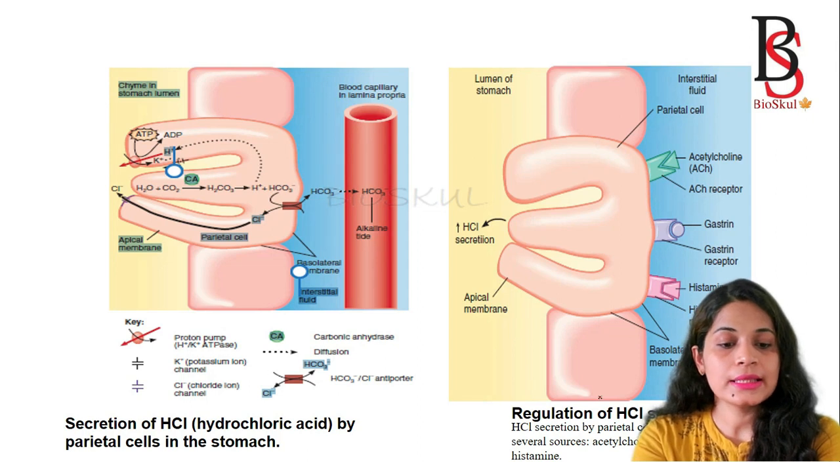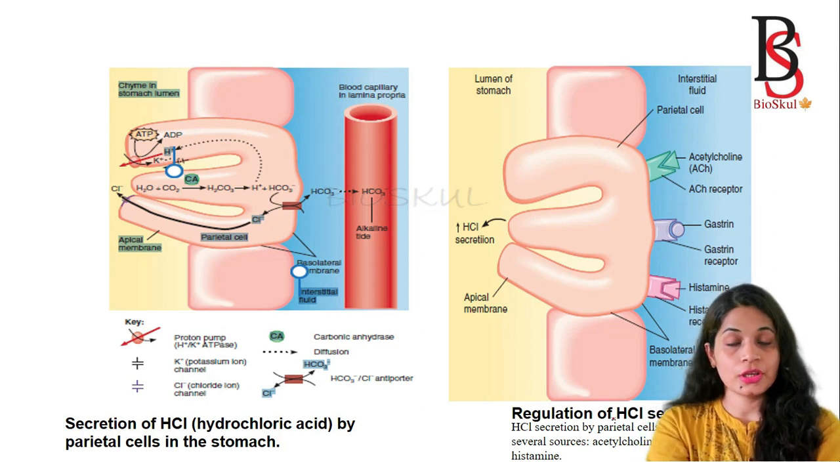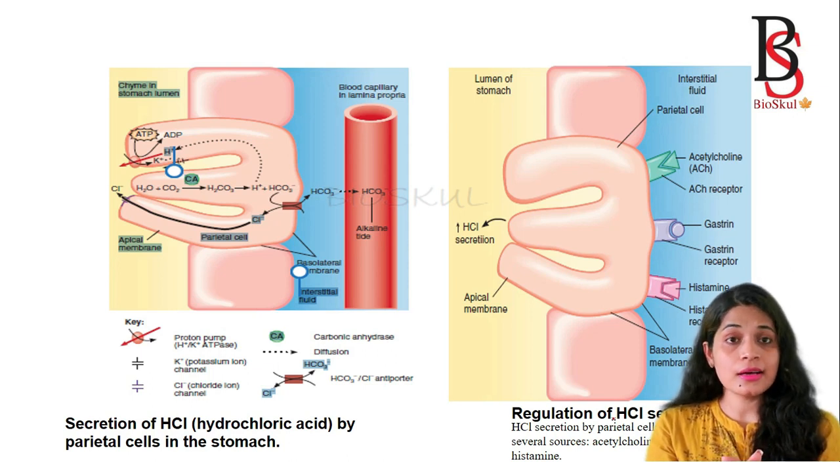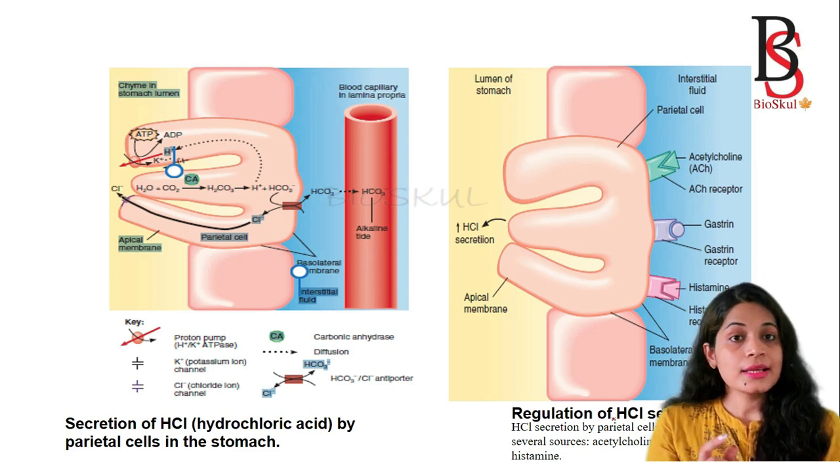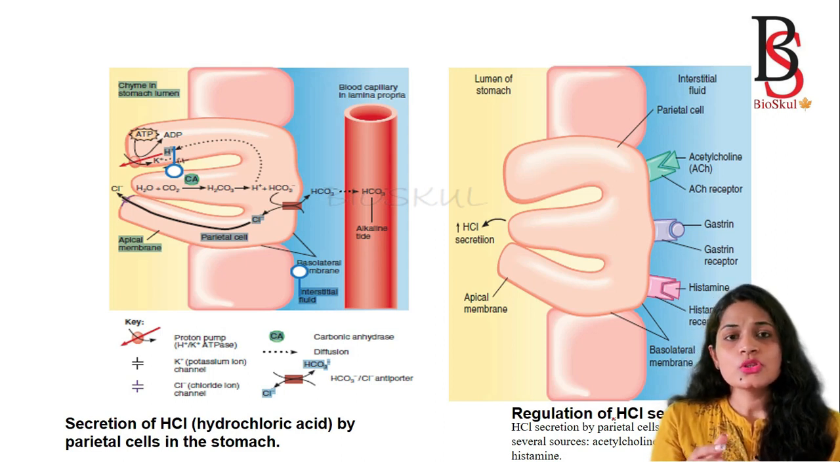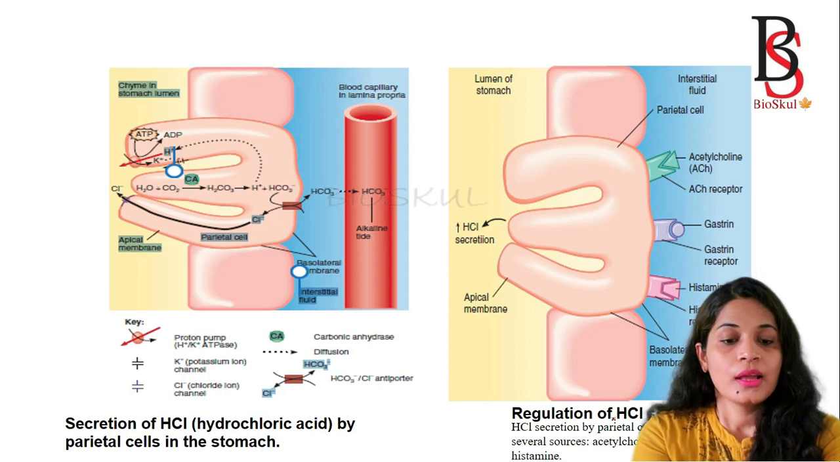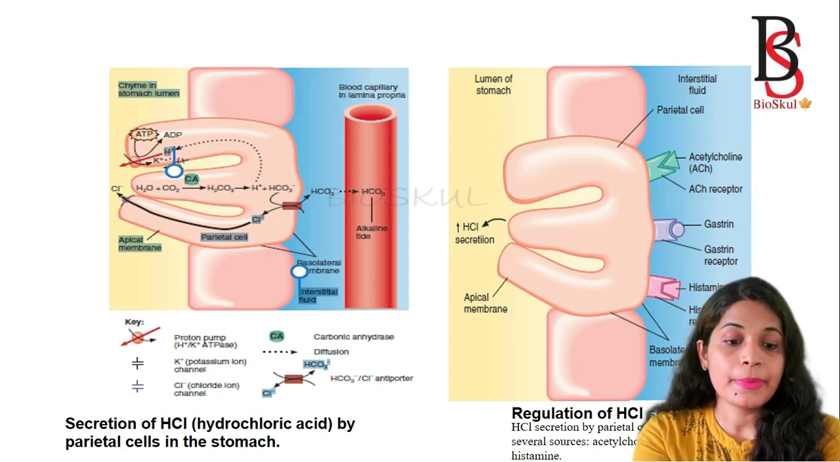So now we'll see the regulation of HCl secretion. I told you that the parietal cell secretes the hydrochloric acid. Which cell secretes the hydrochloric acid? The cell is known as the parietal cell. So the question is, how does the parietal cell secrete the hydrochloric acid? Okay. So hydrochloric acid secretion in the parietal cell is stimulated by different hormones like acetylcholine, gastrin and histamine.